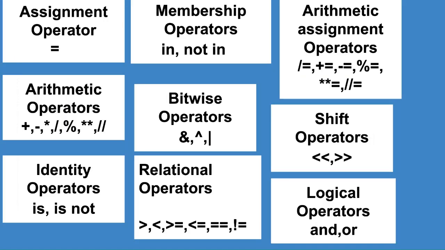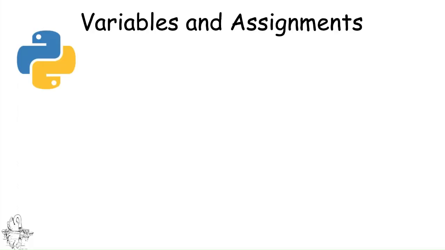These are some of the operators: assignment operator, membership operators, arithmetic operators, bitwise operators, shift operators, identity operators, relational operators, and logical operators.